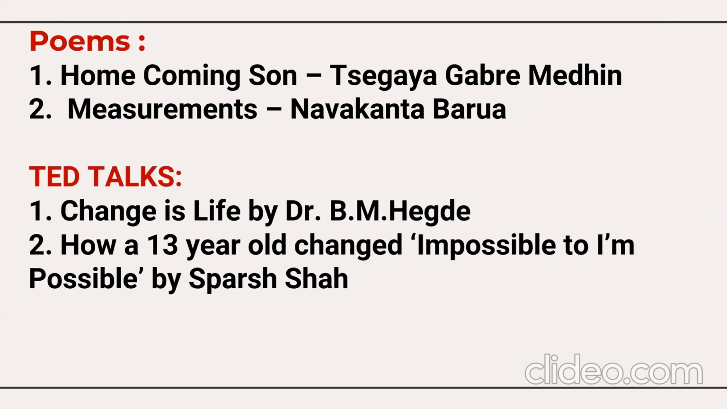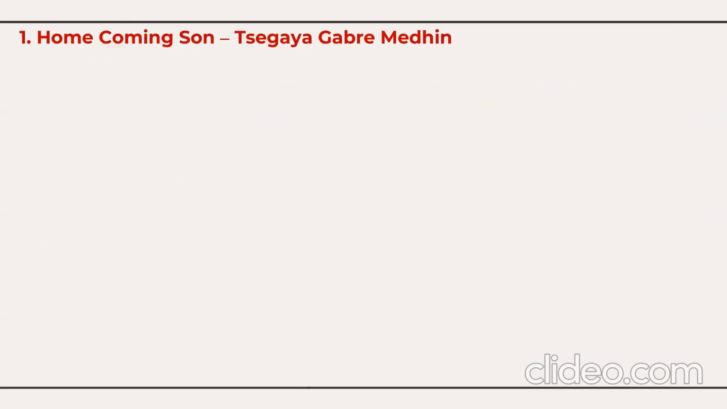Then we have those two poems and two TED Talks. We have two poems, Homecoming Sun and Measurement, then Hegde's TED Talk, Change His Life, then Sparsh's TED Talk. So one by one, very briefly, let's go through.